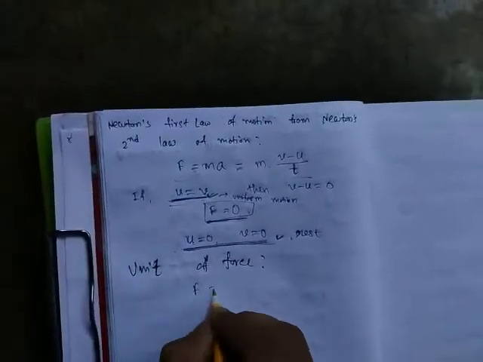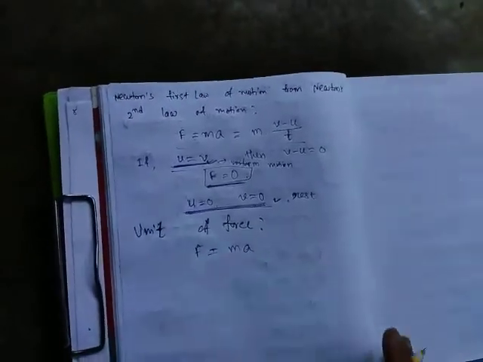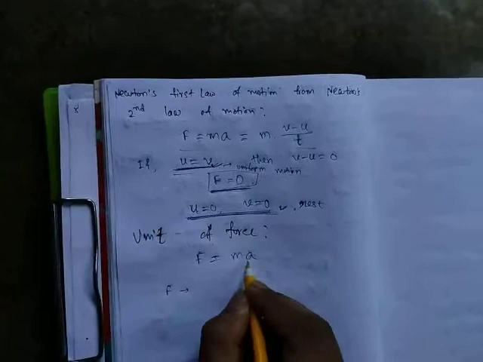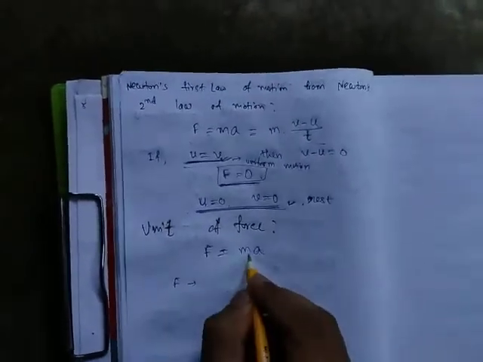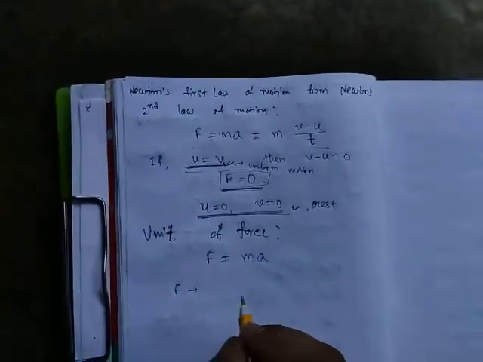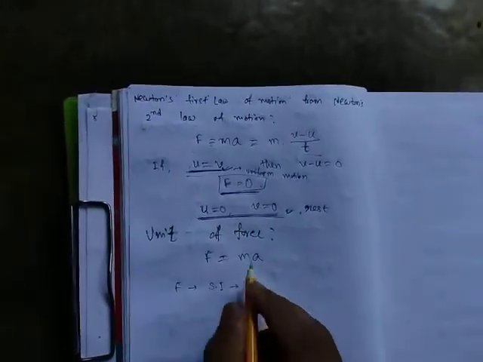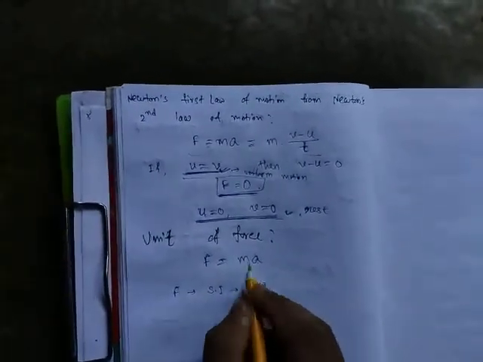We know F is equal to m into a. Force is equal to mass into acceleration. So unit of force is equal to unit of mass into unit of acceleration. What is the unit of mass? First I am writing the SI unit. SI unit of mass is kg.